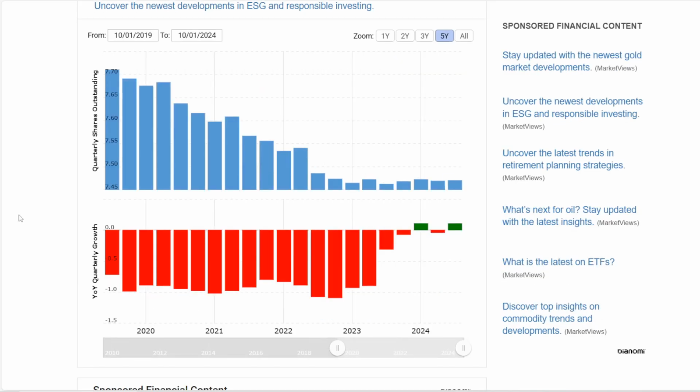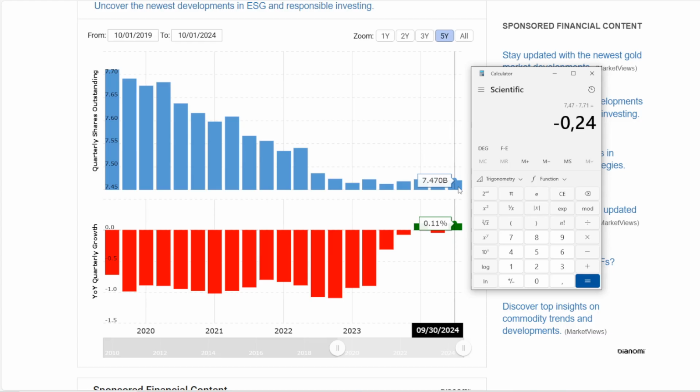Now the third metric is the number of shares outstanding. So for Microsoft, for 4 years the trend was downwards. They went from 7.7 billion shares out in 2019 to 7.49 billion in 2022, but afterwards this decreasing stopped. And actually in 2024, the number of shares was 7.47 billion, which is 0.11% higher for the quarter year over year. So with the most recent quarter in, we have the number of shares out at 7.47 billion, which is 240 million less than we saw 5 years ago, a decrease in the shares out of 3.1%.